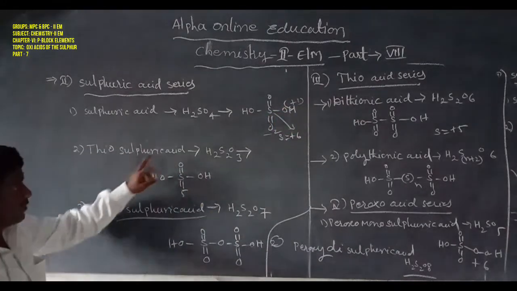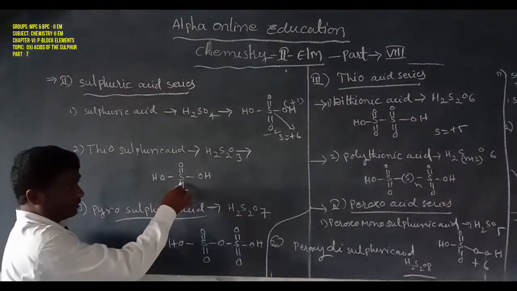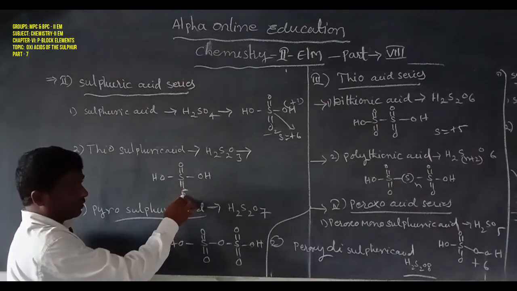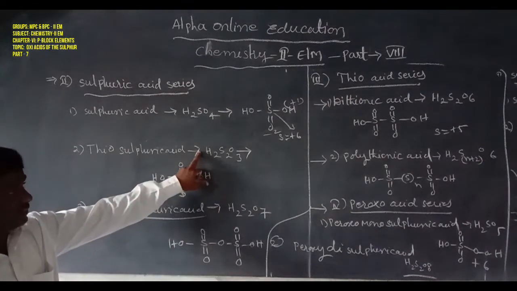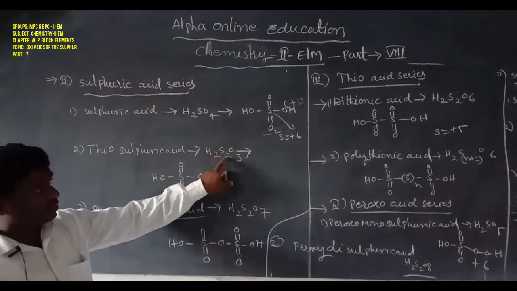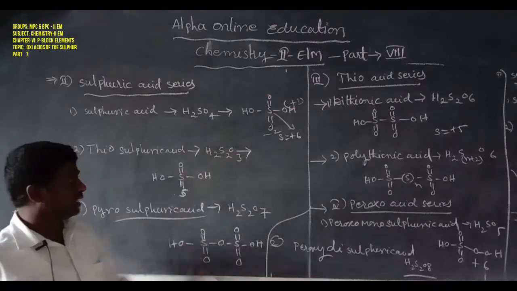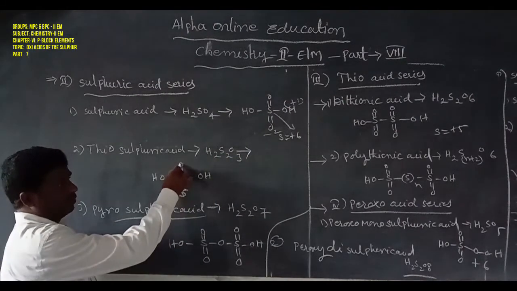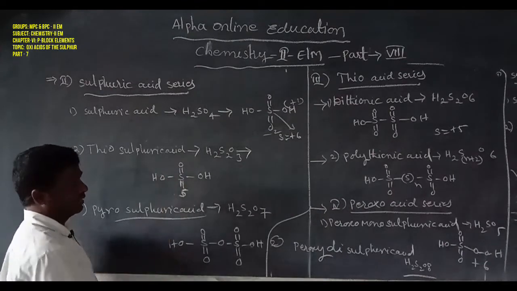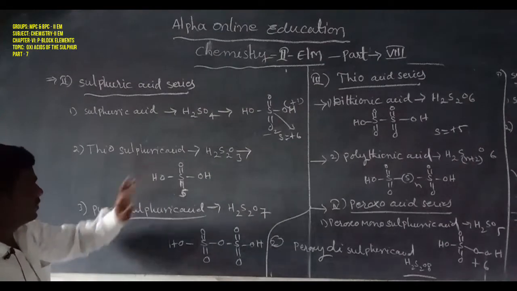Next one, thiosulfuric acid. Thio means that the sulfur is linked with another sulfur atom, and that is called a thiosulfuric acid. Thiosulfuric acid general formula H2S2O3: 2 hydrogen atoms, 2 sulfur atoms, 3 oxygen atoms. So the structure is sulfur double bond sulfur double bond O, bond OH, bond OH. That is the structure of thiosulfuric acid.